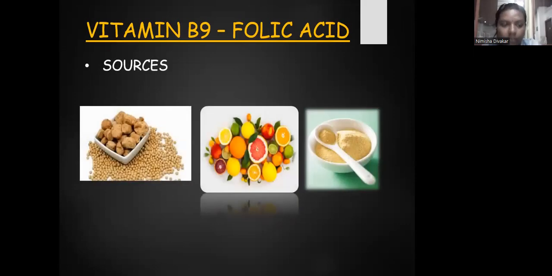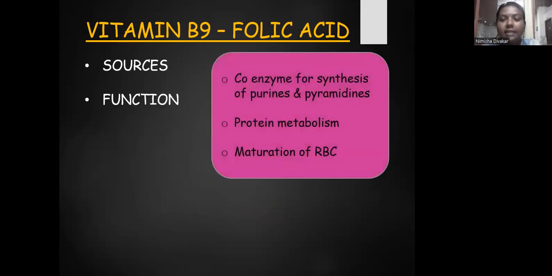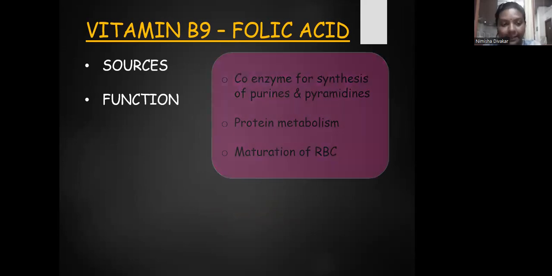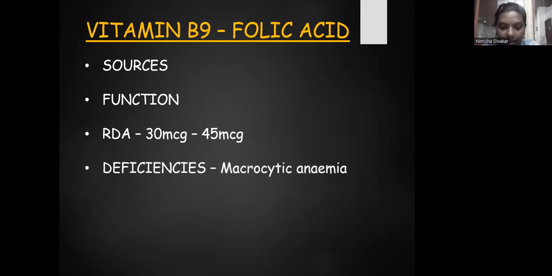Next one is vitamin B9 or folic acid. The sources are soya bean, citrus fruit, wheat, etc. Function of folic acid is it acts as a coenzyme for the synthesis of purines and pyrimidines for the DNA, and it helps in protein metabolism. It also helps in the maturation of RBC. The dietary allowance is 30 to 45 microgram per day, and deficiency is macrocytic anemia.